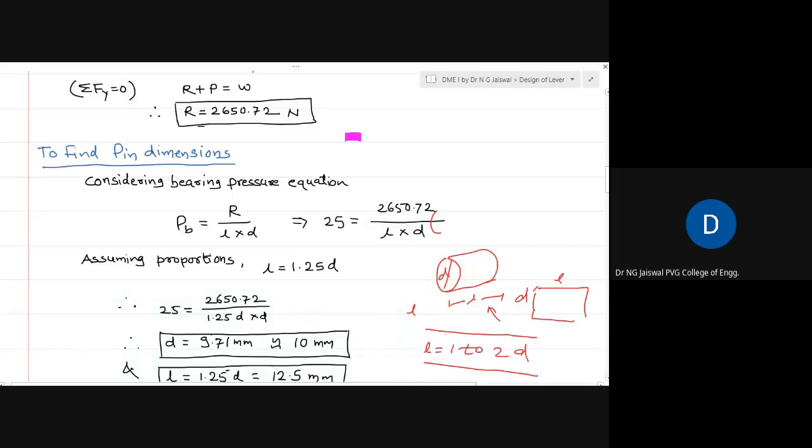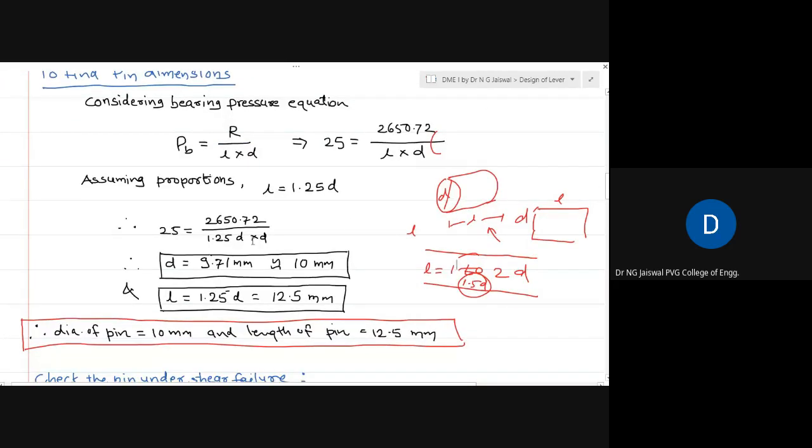In examination, generally the problems are set so that there will be a unique answer. But still, if by mistake the examiner has not given this range, you always take a midpoint; 1.5 is a suitable thing, as the range is 1 to 2. I have taken here 1.25D. There is no problem in assuming that also.